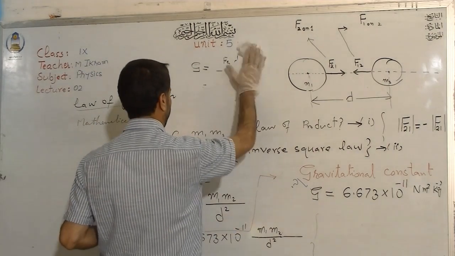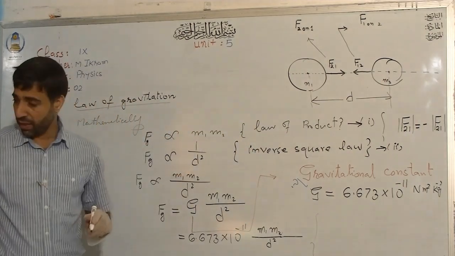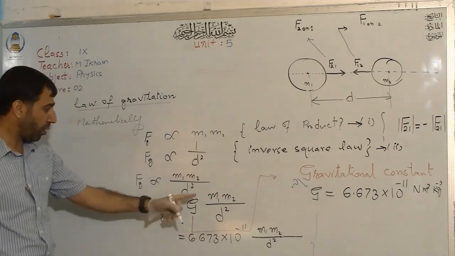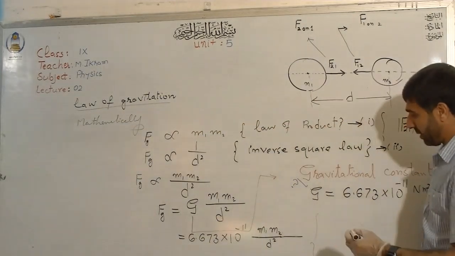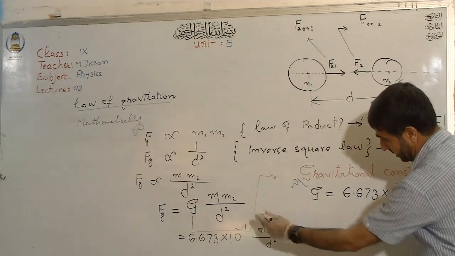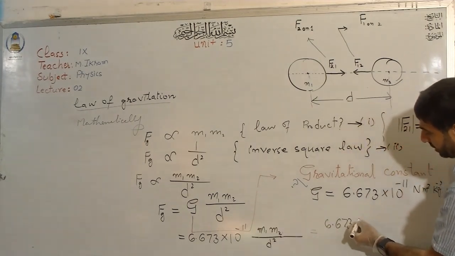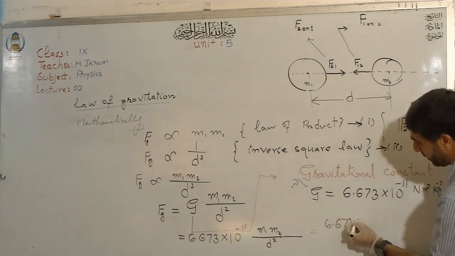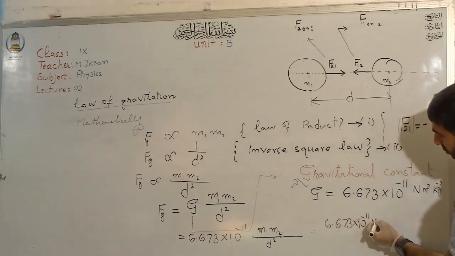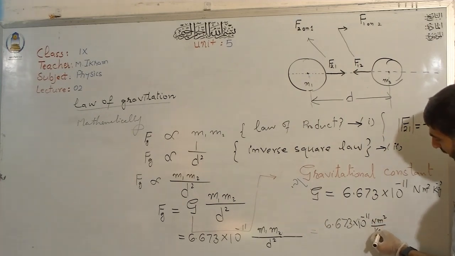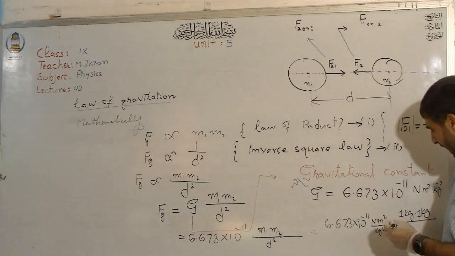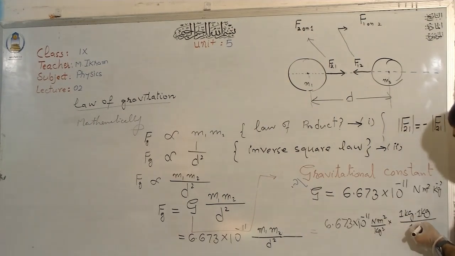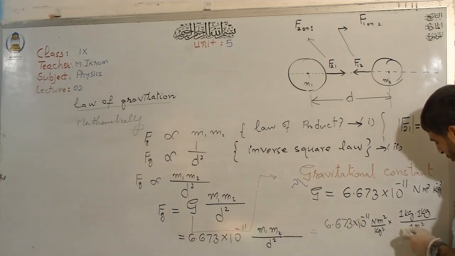Now let us calculate the force. For example, if you have two objects of 1 kilogram each, and G is 6.673 times 10 to the power minus 11 Newton meter square per kilogram square, and the two masses are separated by a distance of 1 meter, with which force will they pull on each other?